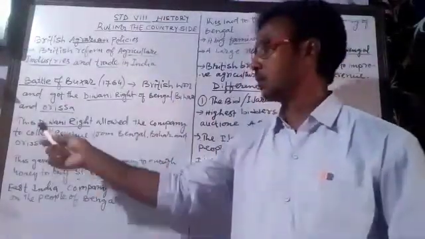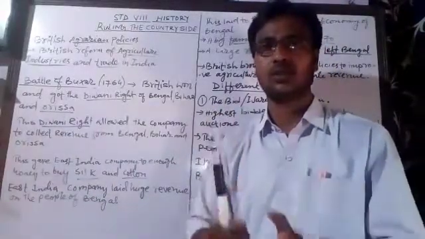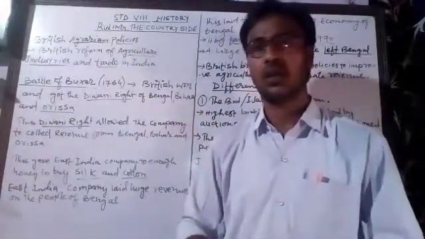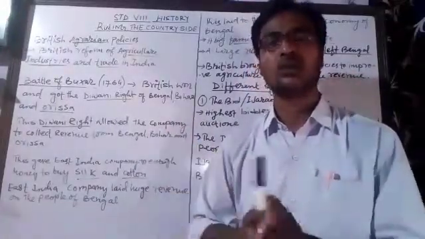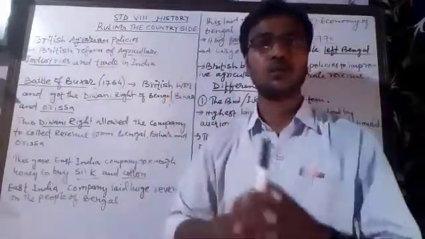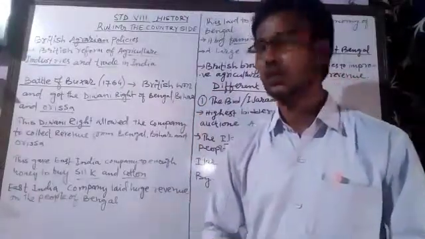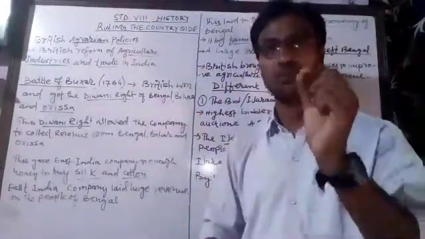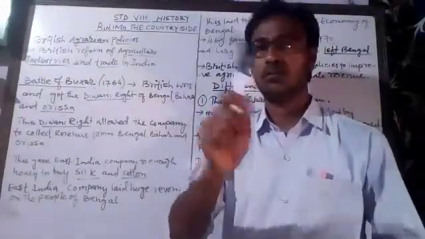But when the East India Company got the Diwani right, the right to collect revenue from Bengal, it gave the company a huge income in the form of revenue. They collected a huge amount and therefore now they became self-sufficient, and with that money they could now buy silk and cotton from India.